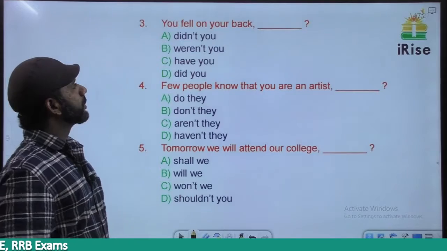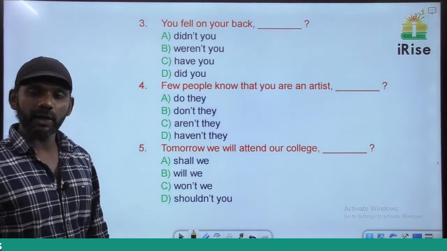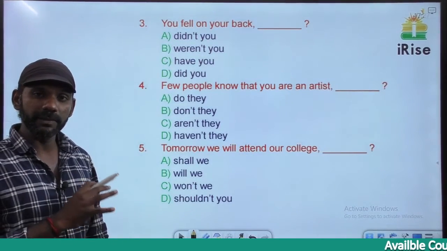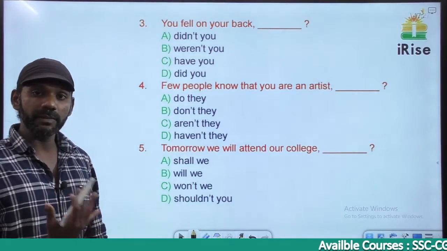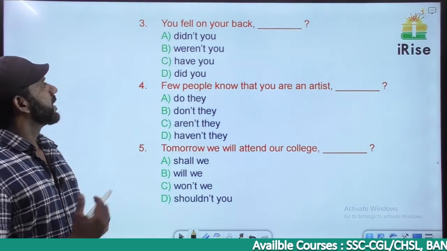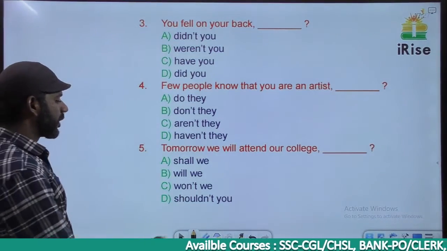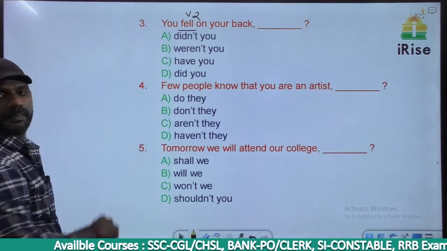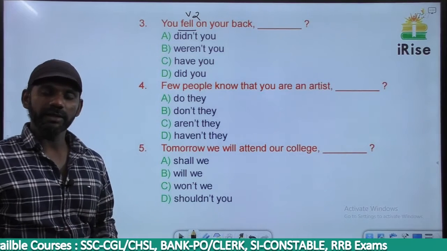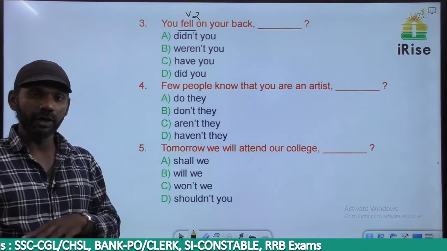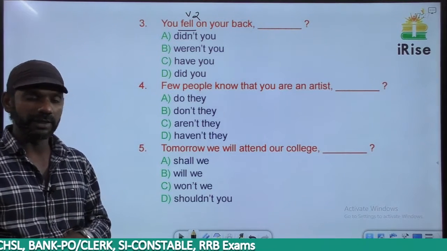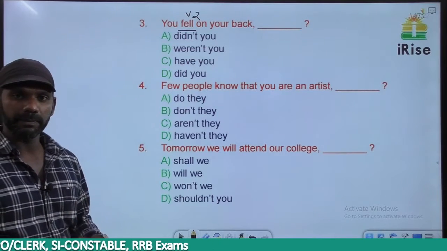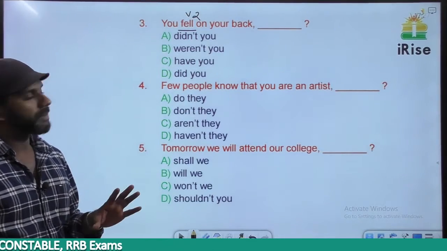Come on, next one. You fell on your back. There's no auxiliary verb in this sentence. We need an auxiliary verb to frame a tag. The verb in this sentence is fell, and fell is V2. V1 is fall, V2 is fell, V3 is fallen. It is fall, fell, fallen. Subject plus V2 is simple past. The sentence is in the simple past tense.